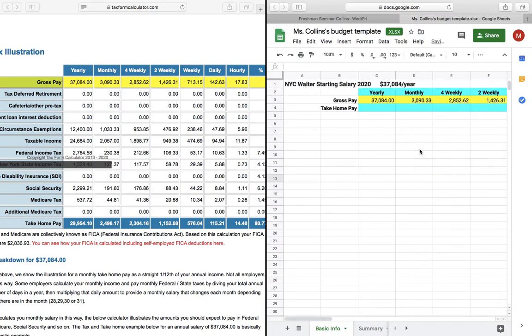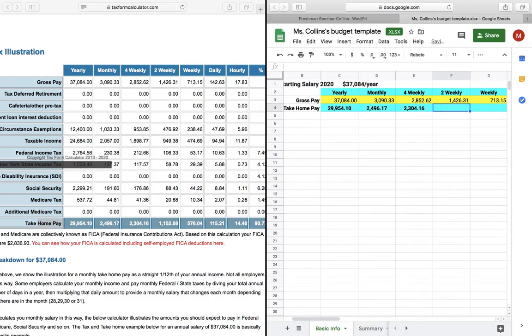However, this is not the actual money that you're going to be taking home because we have this lovely thing called taxes. So your take-home pay is going to be your gross pay minus taxes. And you can find that information in this row of your chart that I've highlighted in yellow right here. So your yearly pay after taxes is going to be $29,954.10. Your monthly pay is going to be $2,496.17.